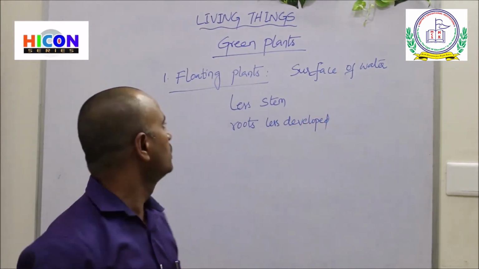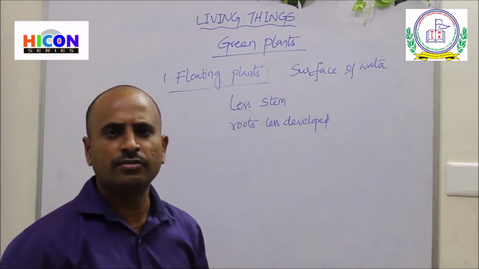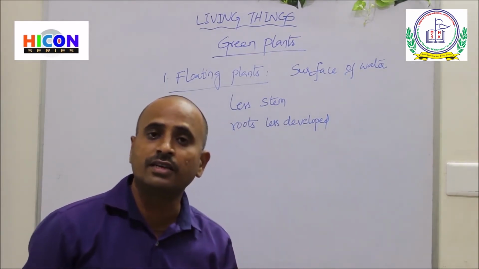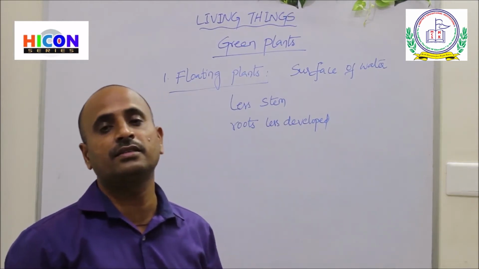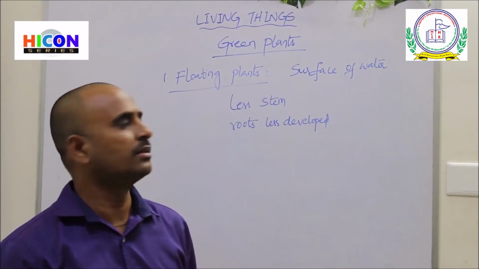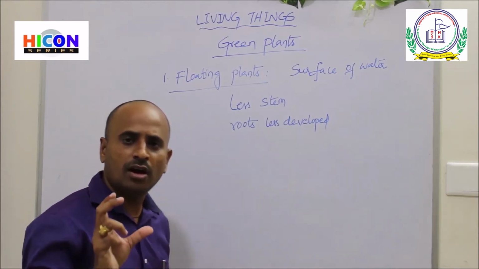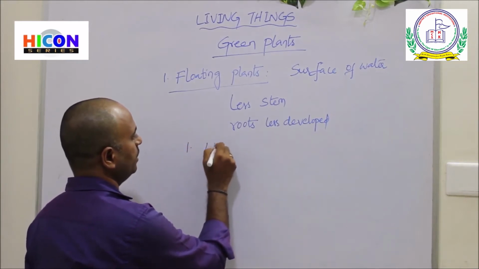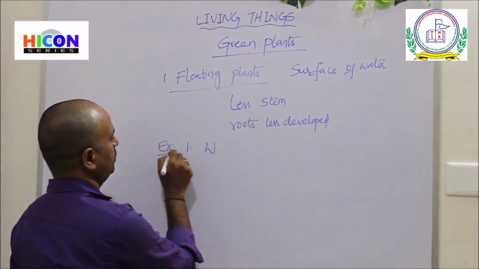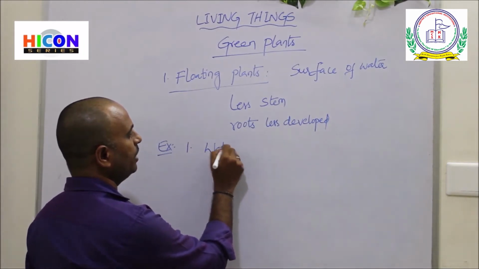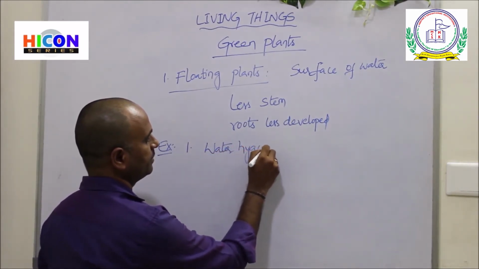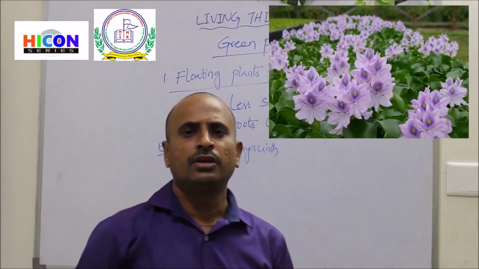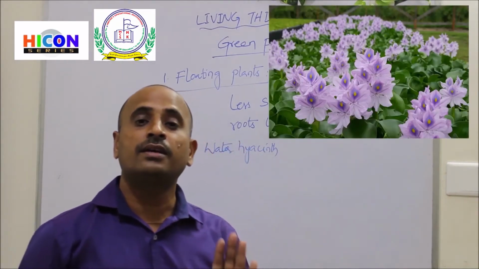Examples of floating plants: we observe many types of plants floating on the surface of the water of ponds and lakes in our villages or nearby houses. The common example is water hyacinth. Look at the picture. In the picture you are observing a water hyacinth.